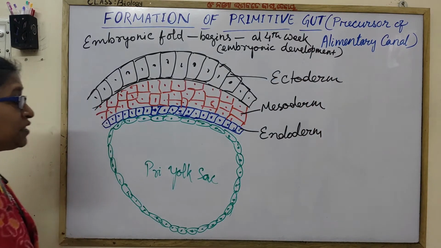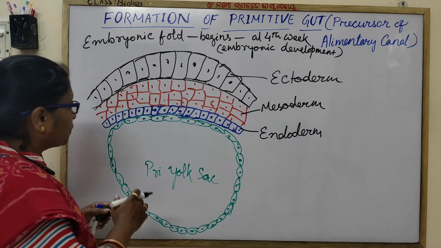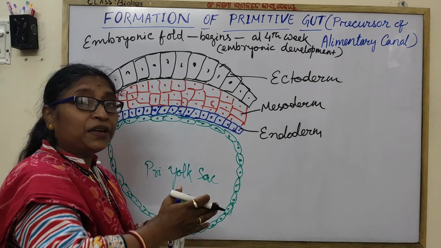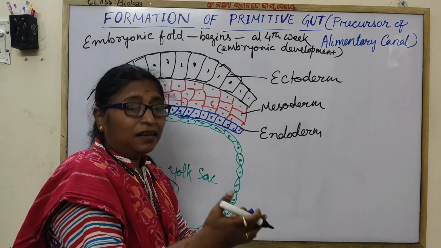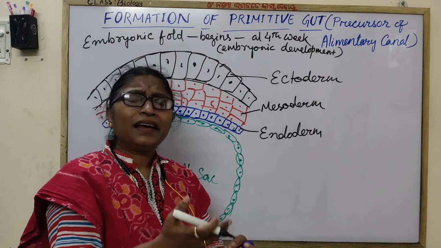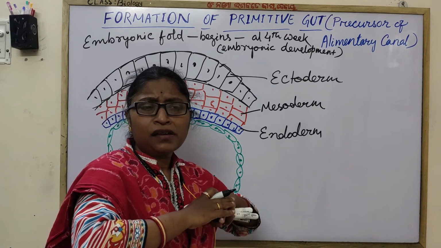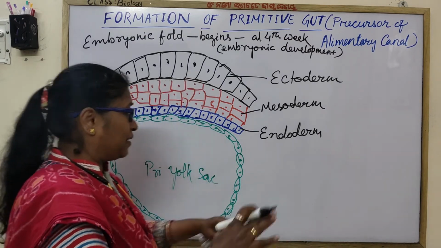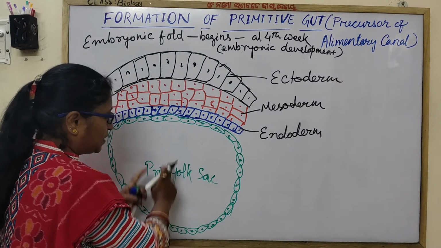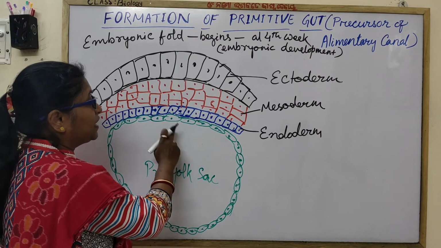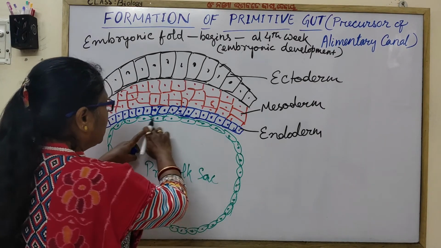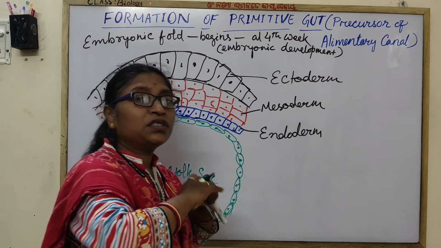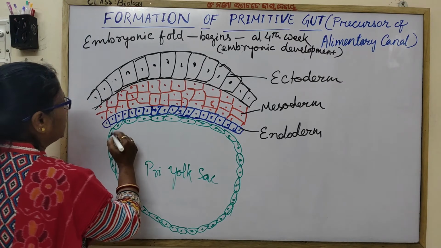So what happens? At the fourth week, the membrane of the endodermal layer. You know the membrane, the layer, the sheet means a membrane formed of that particular tissue, cell. So here these endodermal proliferated cells are derived from the hypoblast. Now the endoderm of the primary yolk sac undergoes a folding to produce the gut.